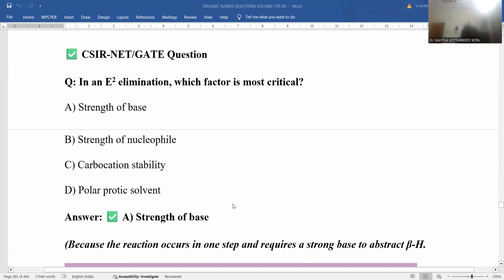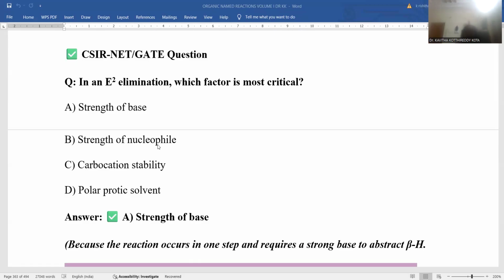After that, it is time to discuss the examination perspective about the E2 elimination process. In E2 elimination reaction, what factor is the most critical in nature? The most important factor in E2 elimination is the strength of the base. The stronger the base, the easier the E2 elimination process. So the strength of the base is the deciding factor in E2 elimination reaction. So option A will be the right answer.